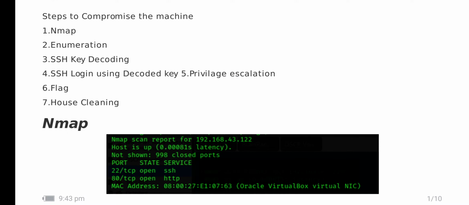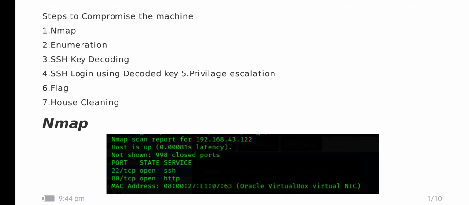So, the steps for the machine compromise. First, Nmap scanning; second, enumeration; third, SSH key decoding; fourth, SSH login using the decoded key; fifth, privilege escalation; sixth, capture the flag; and seventh, housekeeping.